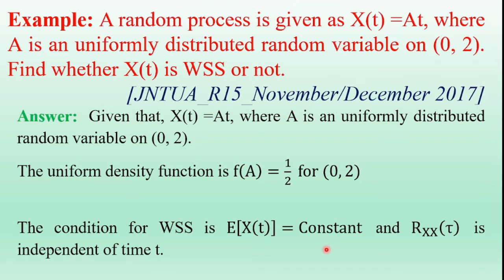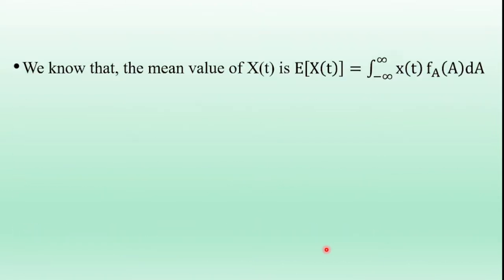The condition for a wide-sense stationary random process is that the mean of the random process must be constant and the autocorrelation function depends only on tau, or is independent of time t. First, calculate the mean of the random process X of t.